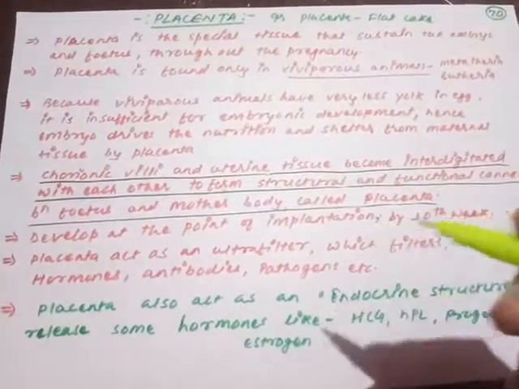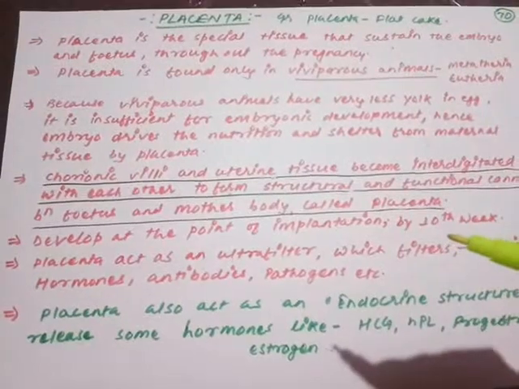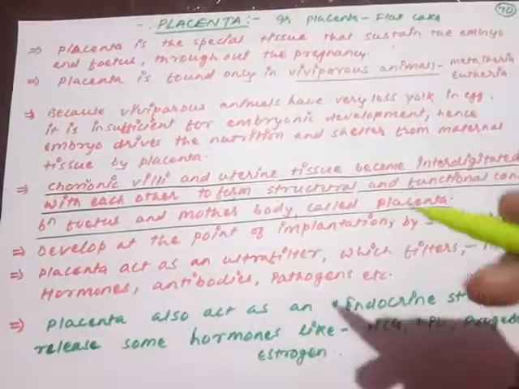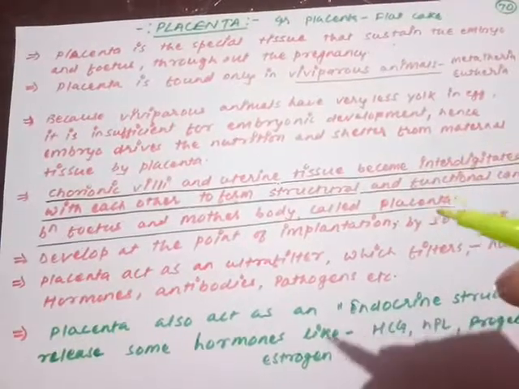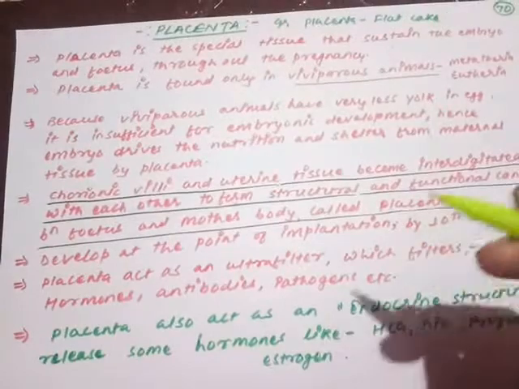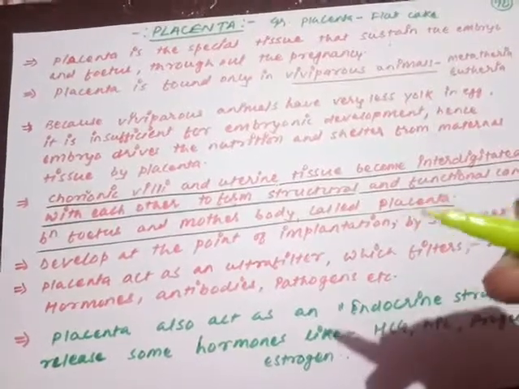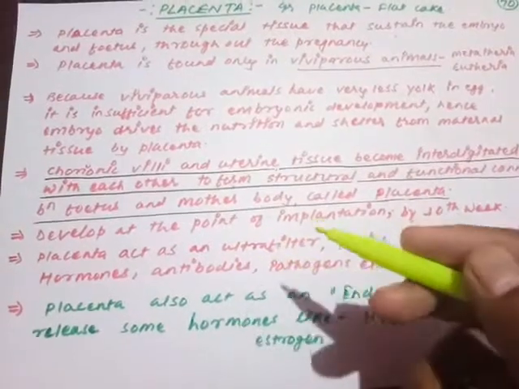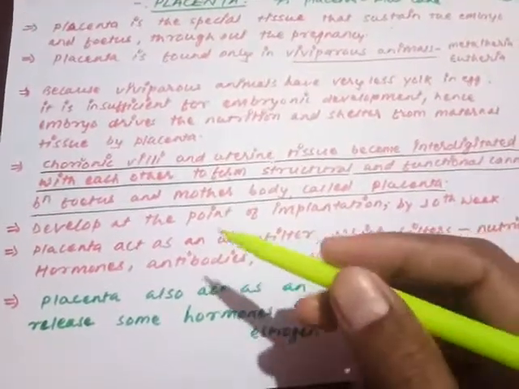And remember, the placenta is a connection between maternal tissue and the fetal blood by which the materials are being exchanged between the mother and the fetus. इन दोनों के बीच में materials का exchange होगा, जो भी जरूरत होगी सब प्लेसेंटा के थ्रू ही यहाँ पे जाएगा। रिमेंबर कहाँ पे डेवलप होगा ये, जहाँ पे इम्प्लांटेशन हुआ है उसी जगह पे डेवलप होगा।